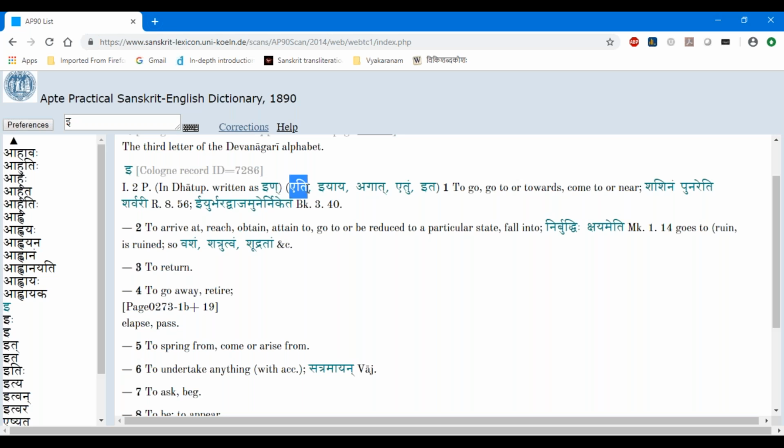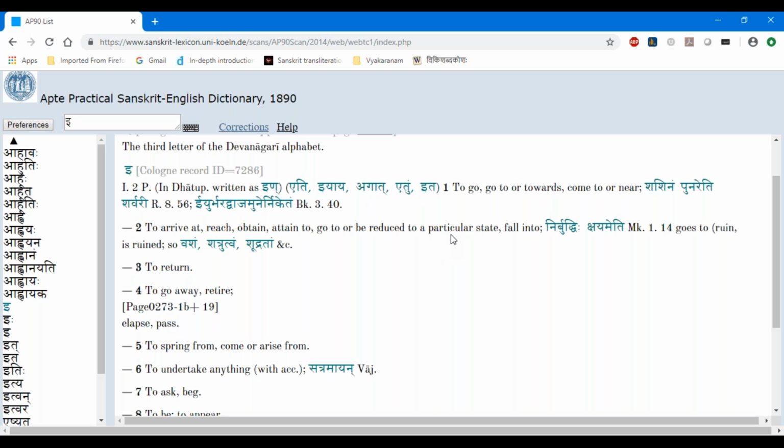So here he is giving the present tense form eti. So eti is a form here. Ya is a lit form. Agat is a form. He gives only 5 forms here. See, he thinks that these 5 forms are enough for you to understand most of the dynamics of this dhatu. So agat, etum is the tuman form, ita is the nishtha form.